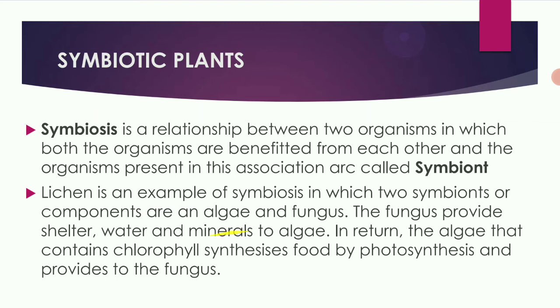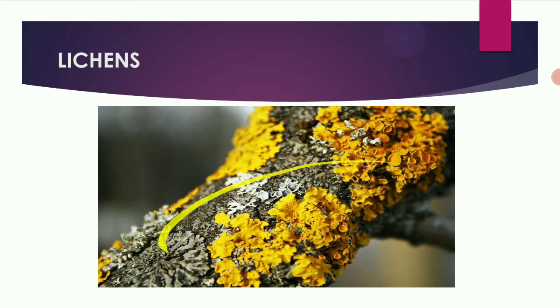So algae and fungus have a symbiotic relationship. What is the function of the fungus in this? The fungus provides shelter, water and minerals to algae. The algae are green in color, so they make the food through photosynthesis, and this food is given to the fungus. So this is lichens.